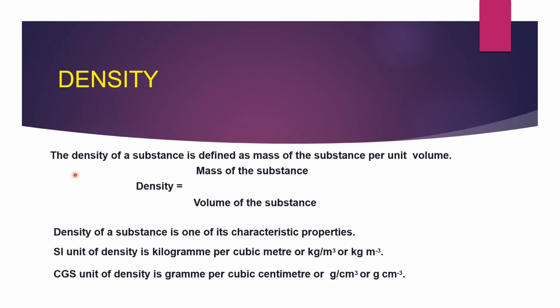Density. The density of a substance is defined as the mass of the substance per unit volume. The density formula is the mass of the substance divided by the volume of the substance. Density is one of the characteristic properties of a substance. The SI unit of density is kilogram per cubic meter and the CGS unit of density is gram per cubic centimeter.